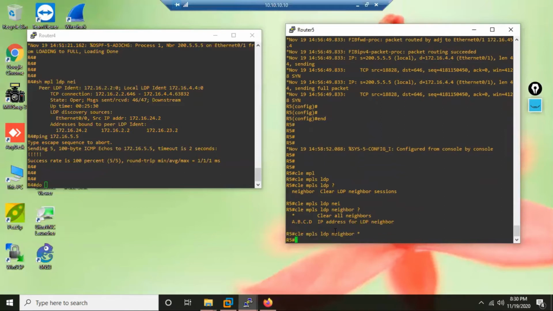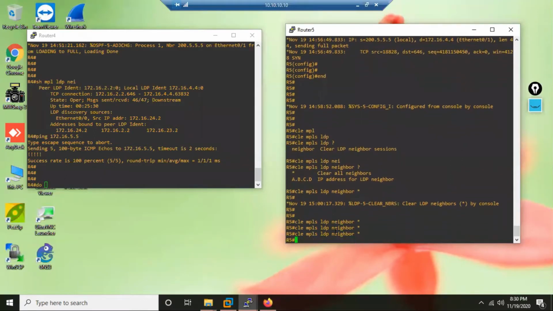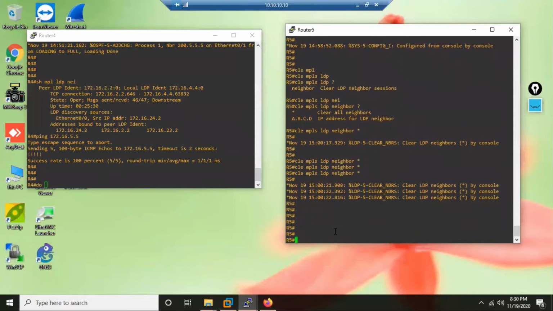So let us see if this command solves the problem. Maybe I clear 3-4 times. Let's see here. The message should come immediately now. Neighborship. So what we observe is that even after clearing, the neighborship is not getting established. If you see this command, the command is basically to clear a neighbor. Right now R5 does not even have any neighbor, so this command is useless.